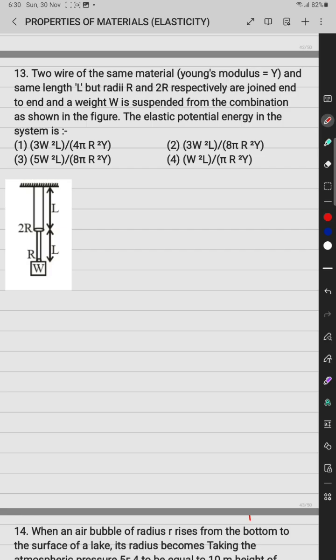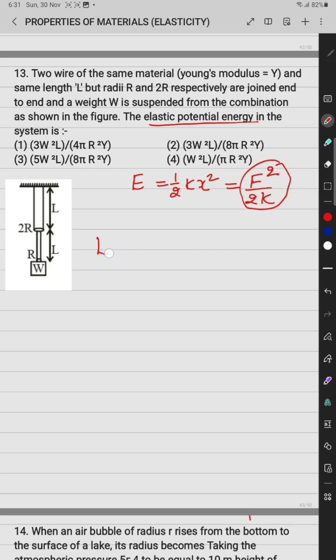Given the problem, we know the elastic wire behaves like a spring and we want to calculate the elastic potential energy in both series. Then elastic potential energy according to spring is equal to half k x square. In terms of force, if we multiply k in numerator and denominator, then we can say the elastic potential energy is F square by twice of k. K is the elastic constant.